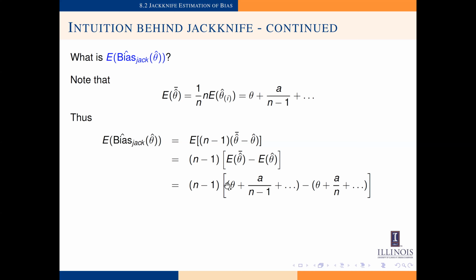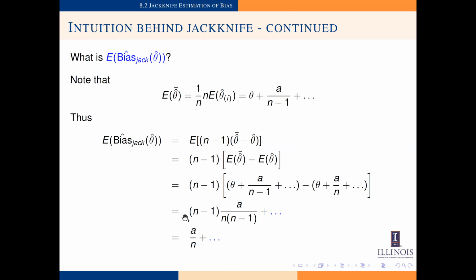You can see that the thetas will cancel out, and we are left with n minus 1 times a divided by n minus 1 minus a divided by n plus something of order of n to the negative 2 power.